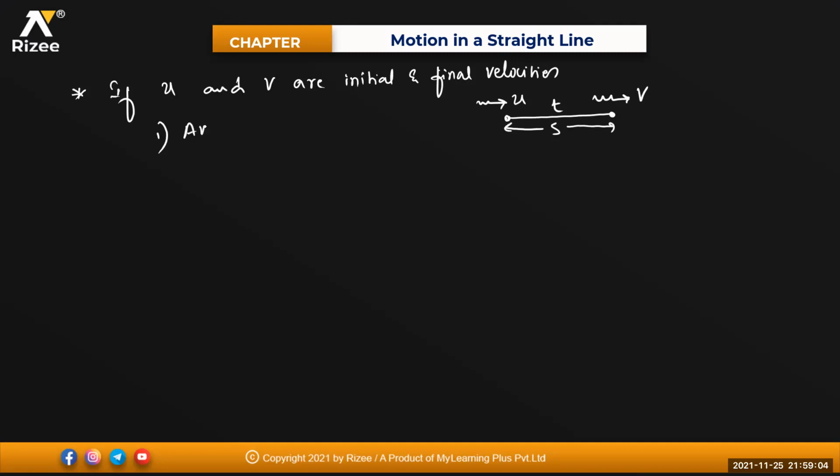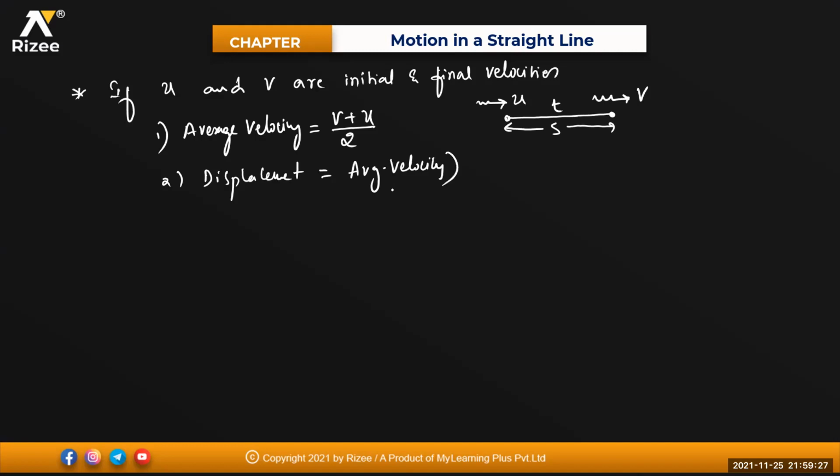So average velocity will be the average of those, (v + u)/2. Then displacement will be equal to what, beta? Its average velocity into time.